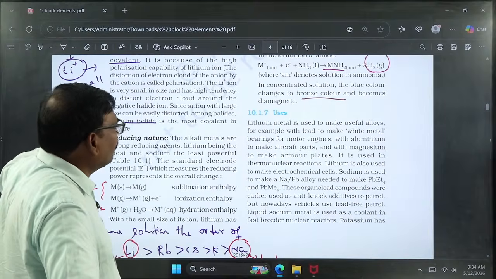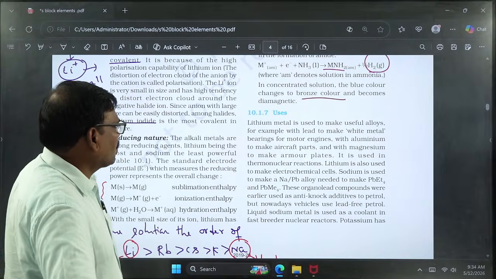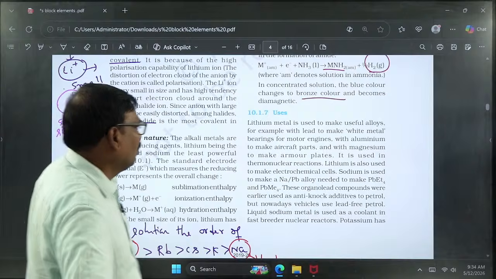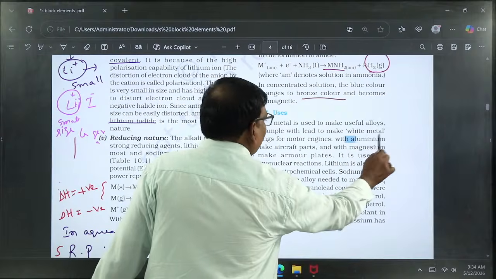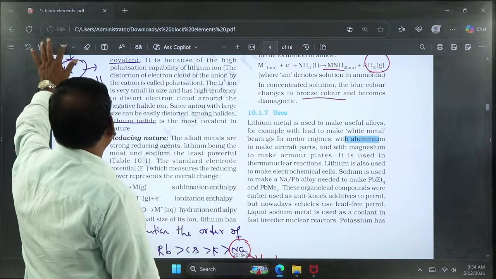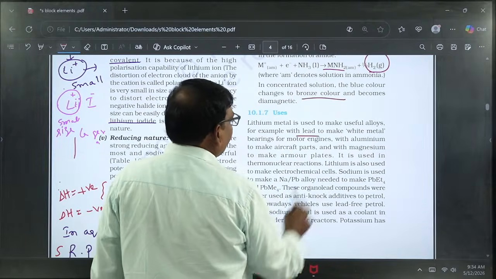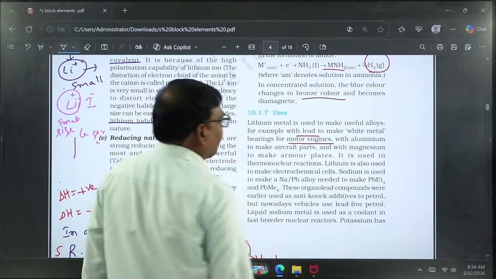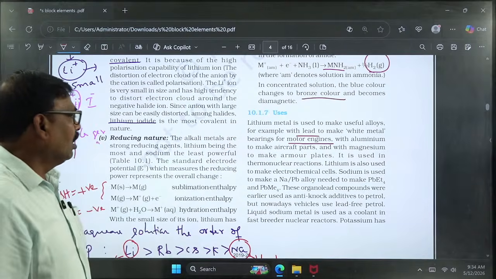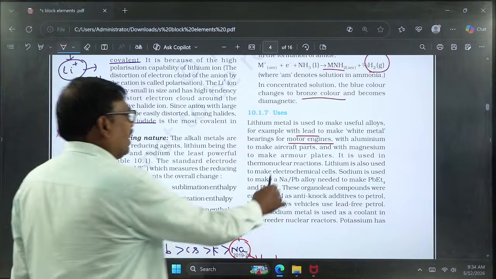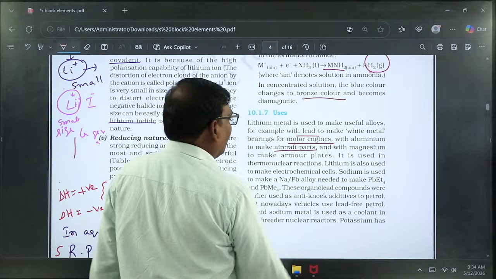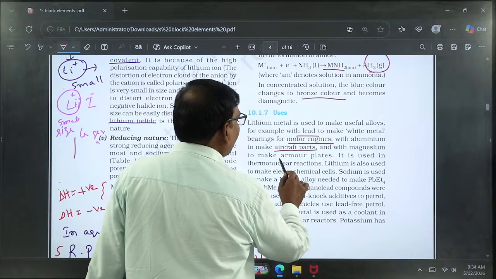Coming to the uses of the alkali metals. Mostly lithium is used in making white metal. That white metal is obtained by reacting lithium with lead, which can be used in motor engine manufacturing and bearings. Lithium with aluminum makes aircraft, and with magnesium it makes armor plates.